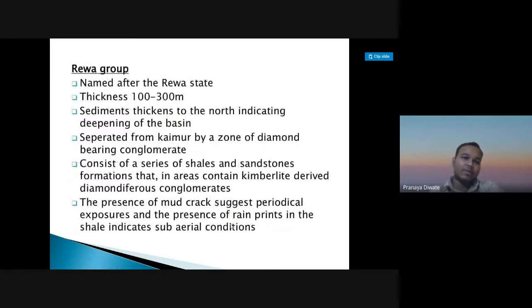Then you have the Rewa group. The Rewa group is named after the Rewa state. The thickness of this group is 100 to 300 meters. The sediment thickens to the north, indicating deepening of the basin. It is separated from the Kaimur by a zone of diamond-bearing conglomerate. It consists of a series of shale and sandstone formations that in the area contain kimberlite-derived diamondiferous conglomerate. The presence of mud cracks suggests periodic exposure, and the presence of rain prints in the shale indicates subaerial conditions.